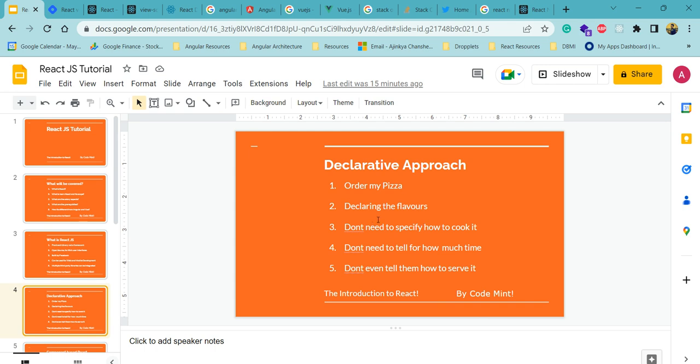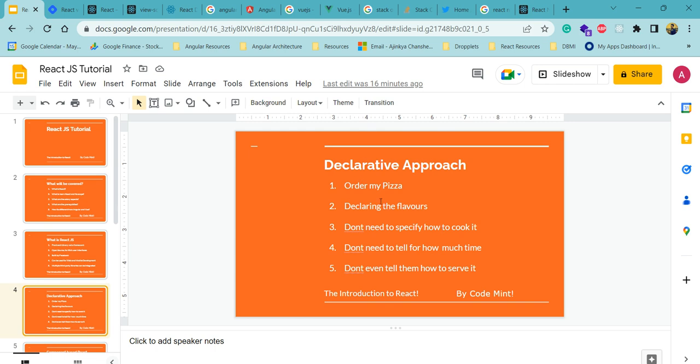I don't need to specify how to cook the pizza, how long it should be kept in the oven, or how to serve it. All these things are not necessary for a customer.